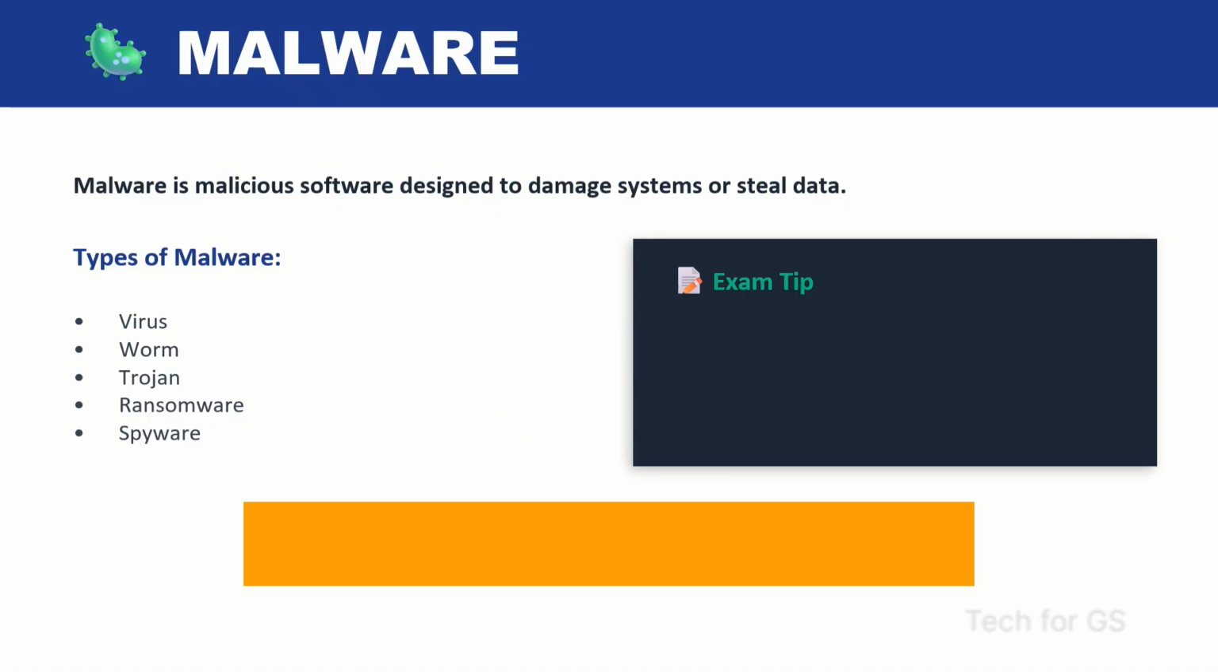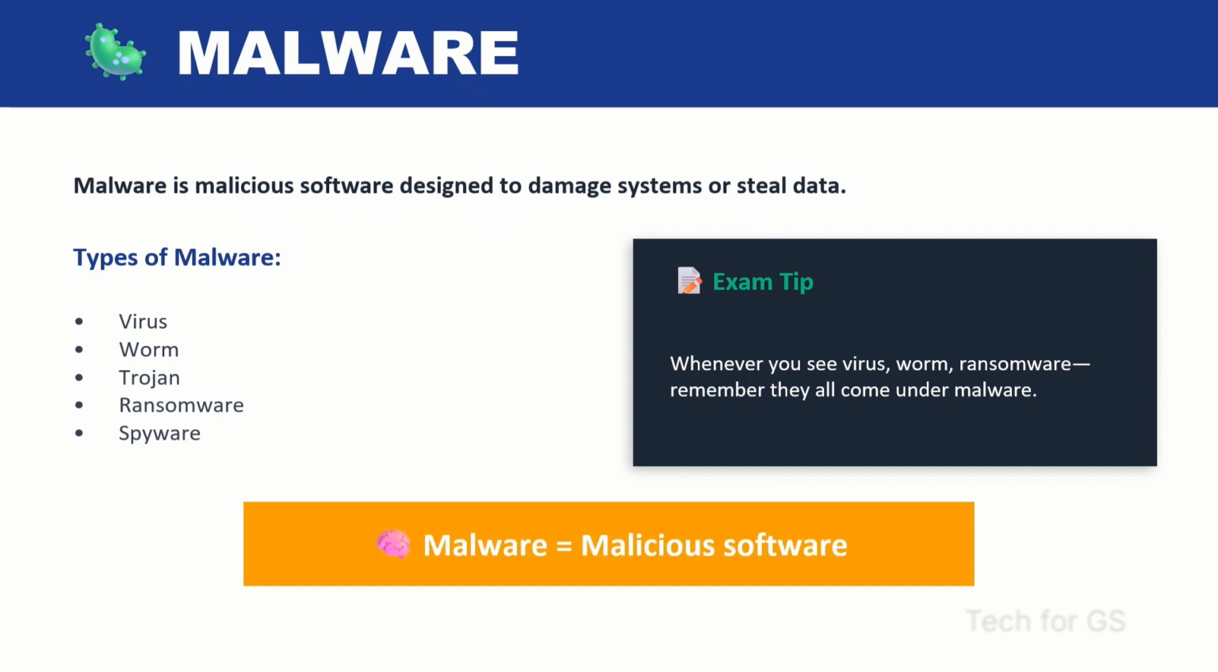And the next one is malware. Malware is malicious software designed to damage systems or steal data. It includes virus, worm, Trojan, ransomware, spyware. Malware usually enters the system through infected downloads, email attachments, or fake mobile apps. Whenever you see virus, worm, or ransomware, remember they all come under malware. Malware is malicious software.